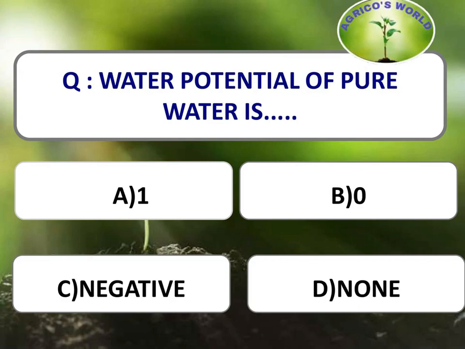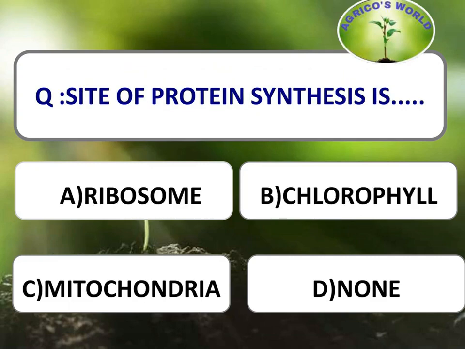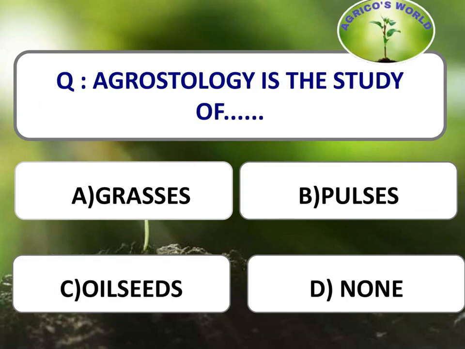What is the water potential of pure water? The water potential of pure water is always 0. And if we go on adding the solutes, it will become negative values. So the highest potential of water is 0. Site of protein synthesis. The major site of protein synthesis is ribosomes. Next question. Agrostology is the study of. Agrostology is the study of grasses.